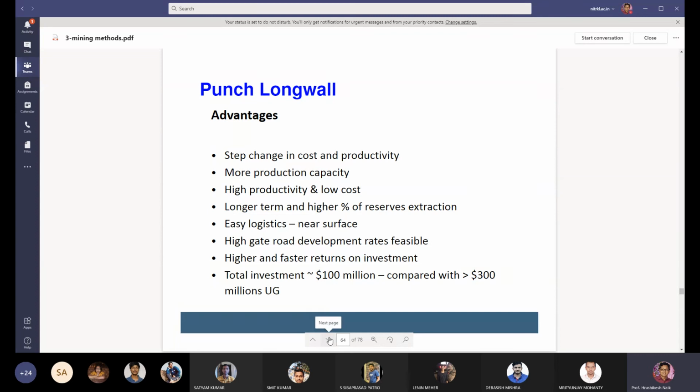Punch longwall mining is much easier than the conventional underground mining methods.